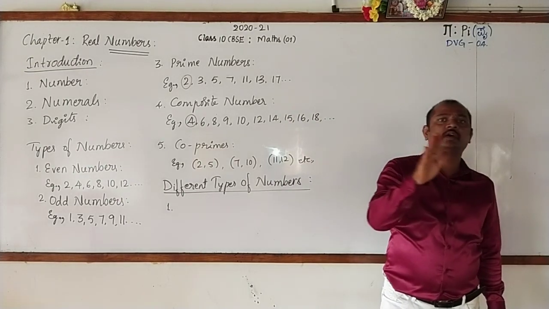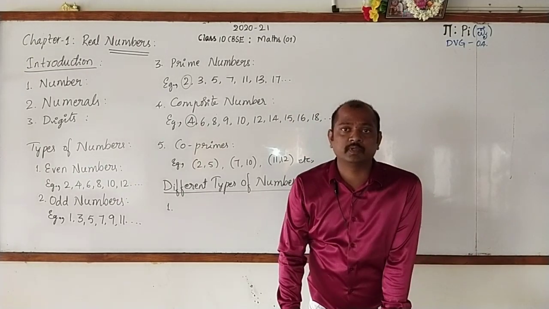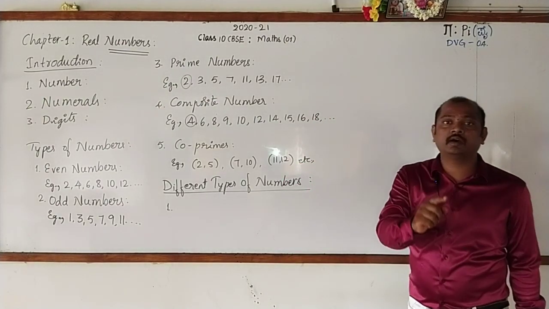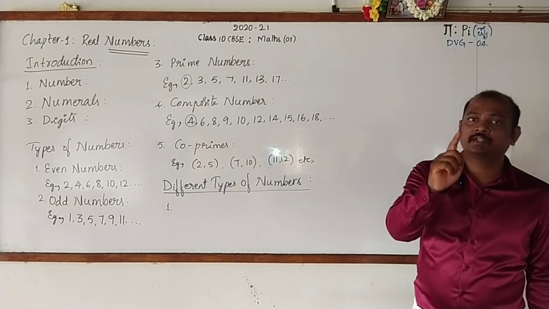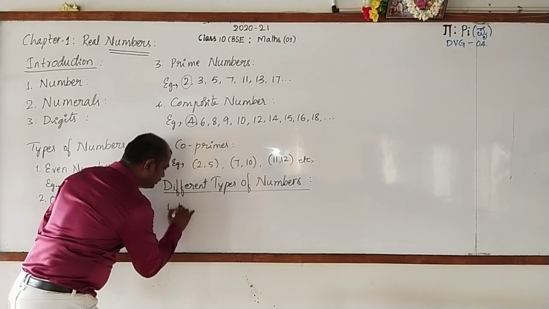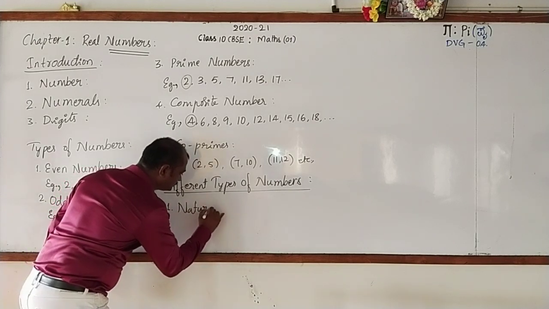These numbers are counting numbers. What do you call the counting numbers in mathematics? They are called natural numbers. Very good. Write it. Natural numbers.